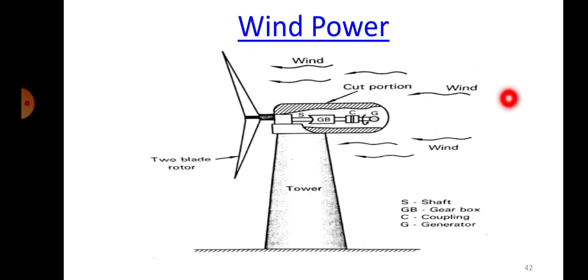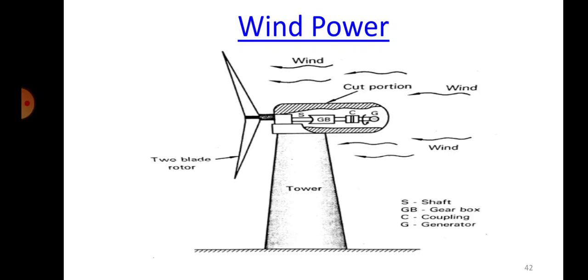So you can see here, this is the wind, that's a tower, and on top of that you will have blades. Generally we have 3 blades. The design of the blades is a very complicated job. Actually we are not going to study the blades, such as what the shape of the blade is and why it is designed in such a way. There are a lot of things to be studied with respect to the design of the blade itself.